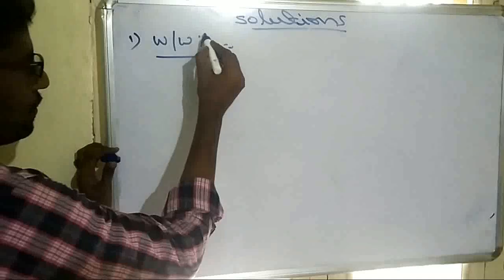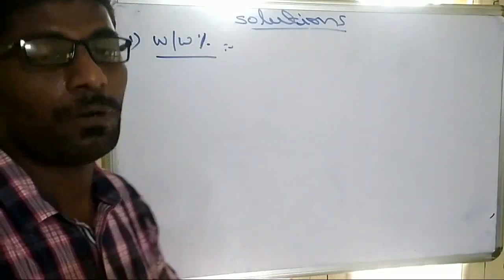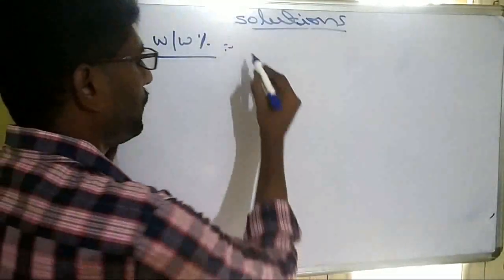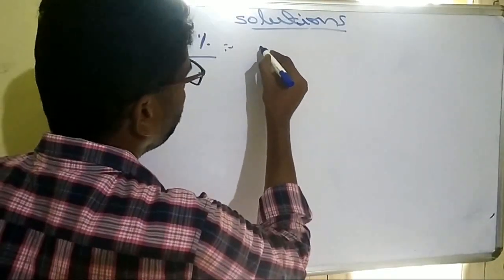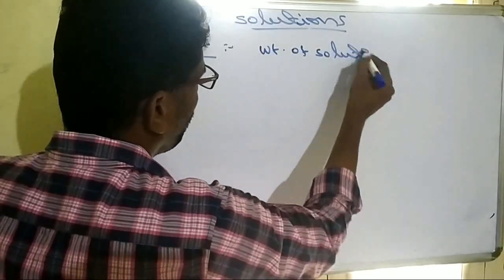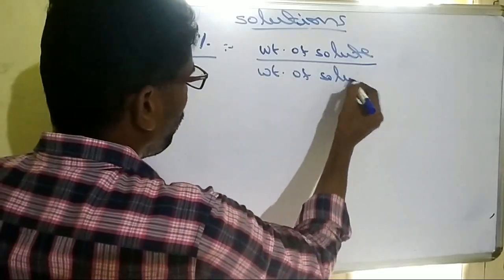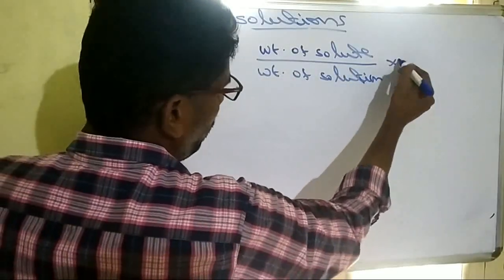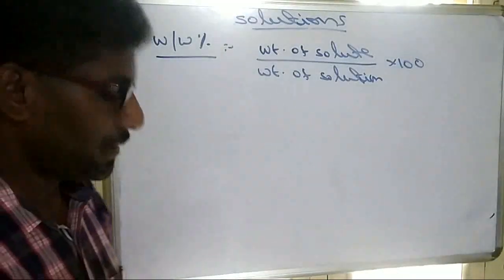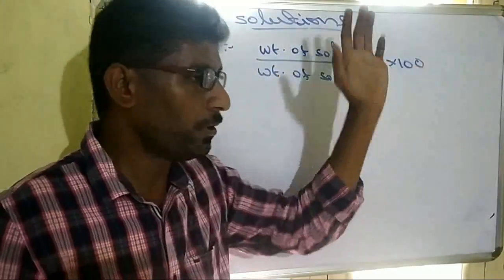So whenever percentage is given, remember that it is always applicable to 100. So what does weight by weight percentage mean? Its formula will be weight of solute by weight of solution into 100. This is the formula to calculate weight percent.